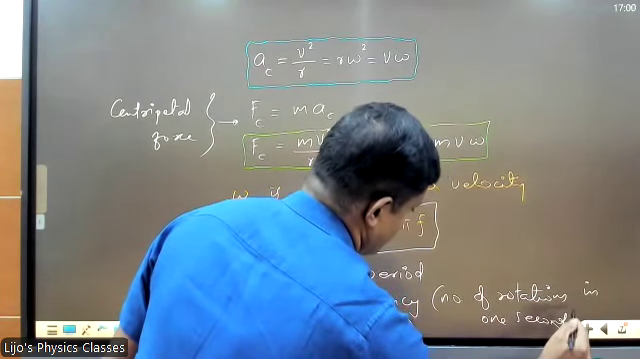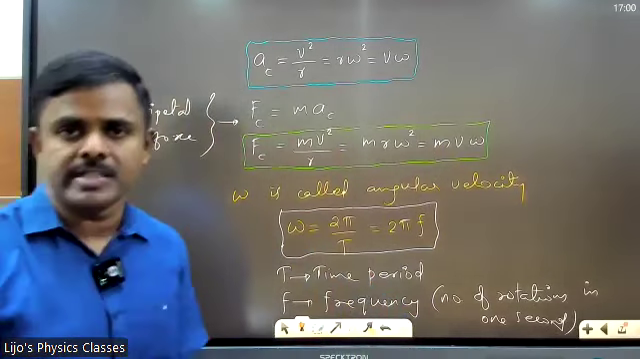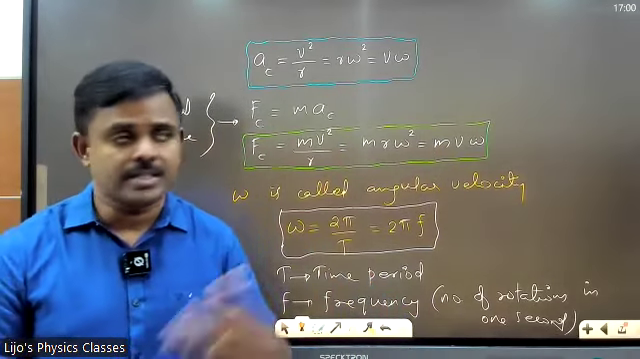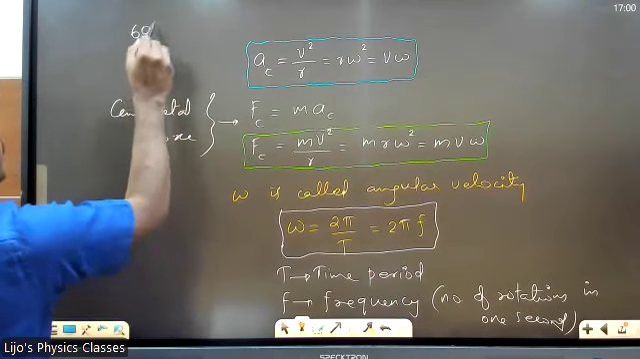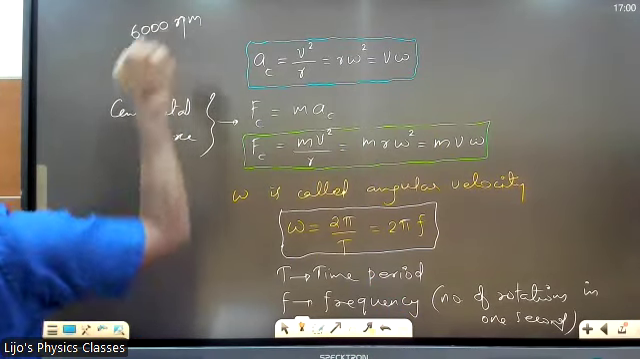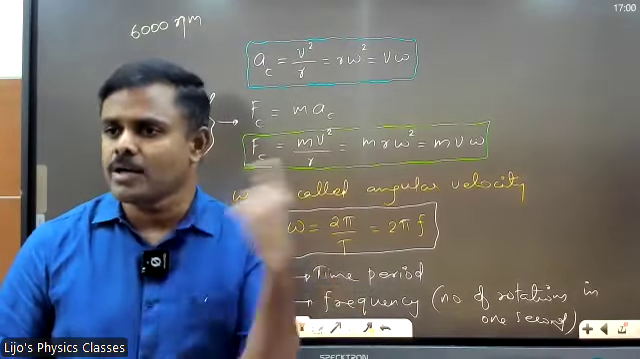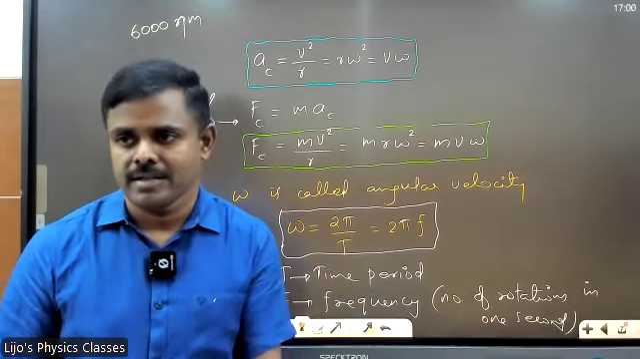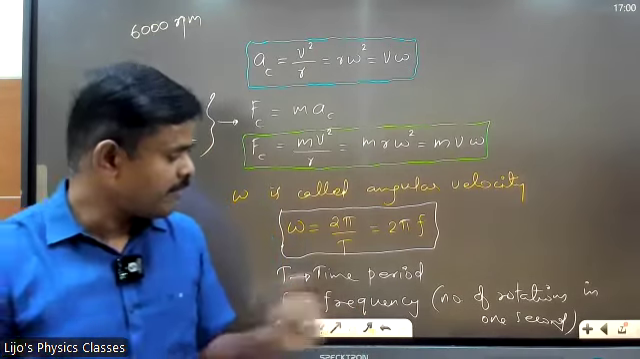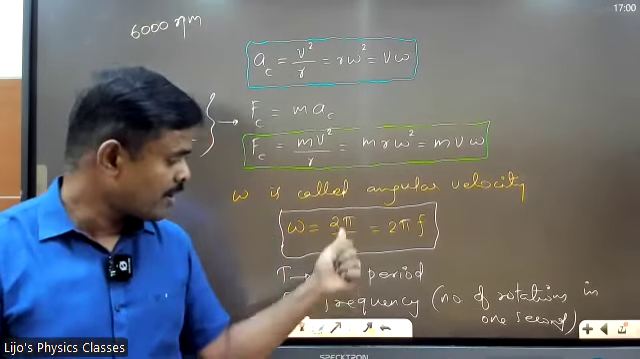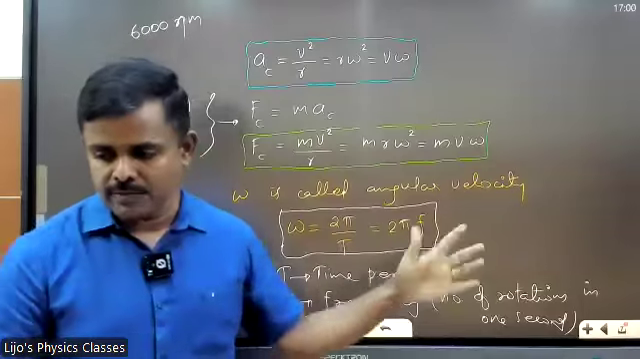For example, if you look at the back side of your washing machine, you will see the RPM written there. Maybe they'll say it is 6,000 RPM, which means the motor is running 6,000 times in a minute, completing 6,000 revolutions in 1 minute. Got it? That is called frequency, and the reciprocal of time period is called frequency. 1 by time is called frequency.